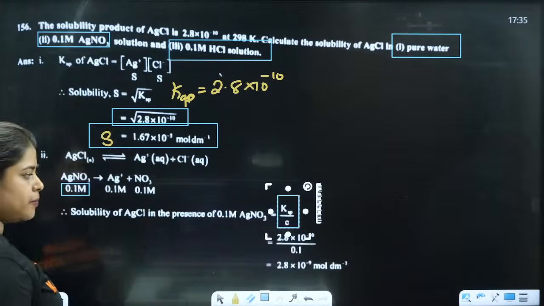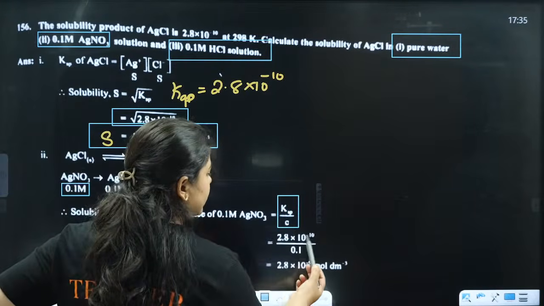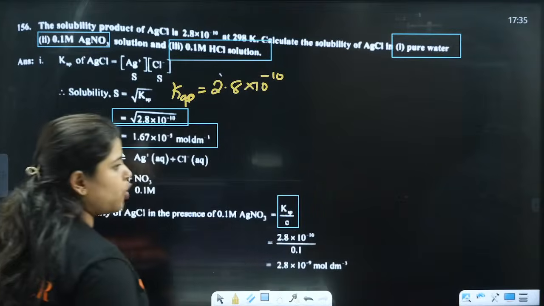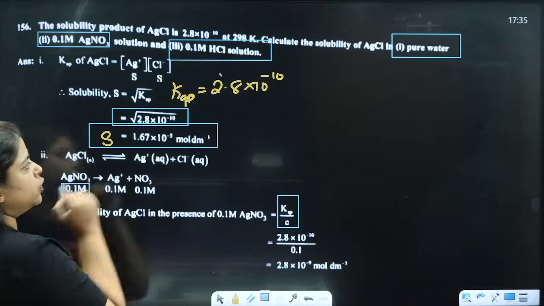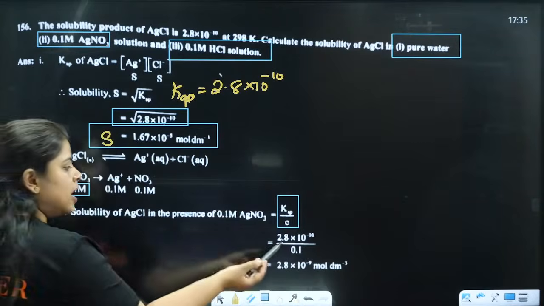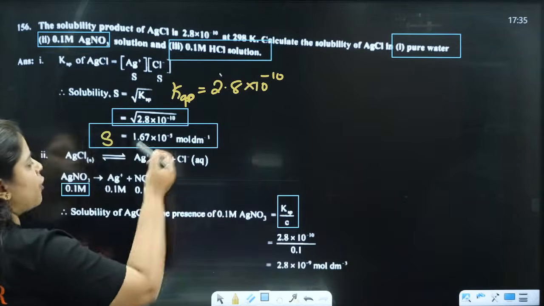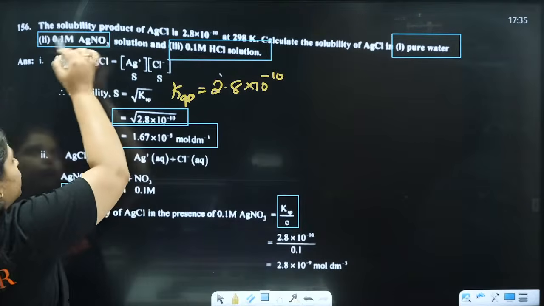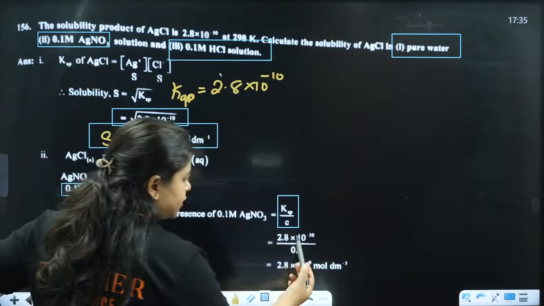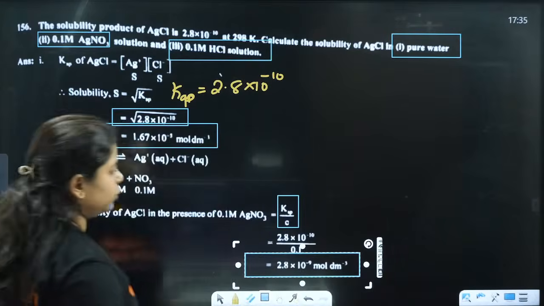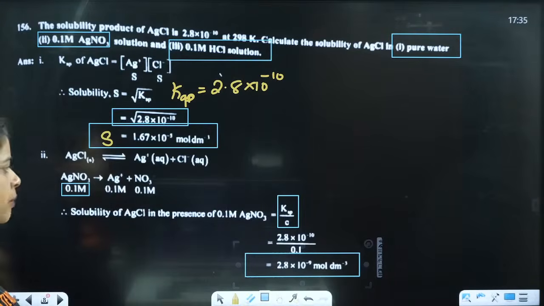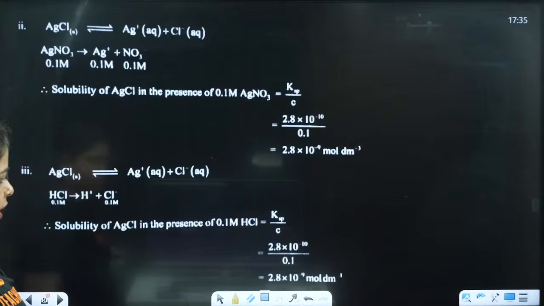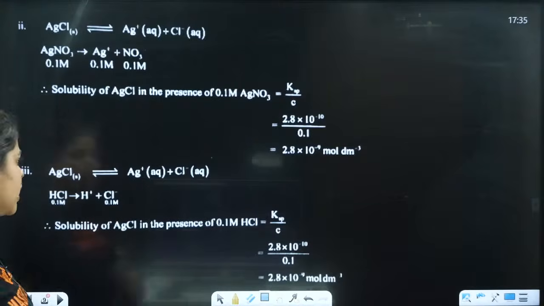Kp is equal to C. Solubility is Kp divided by C. So 2.8 into 10 raised to minus 10 divided by 0.1. Kp value we already know, 2.8 into 10 raised to minus 10. I have written it here. C value we already know, 0.1, they have given 0.1 m here. Substitute it. Just division you should do. You will get the value at 0.1 m AgNO3. You are going to get the answer as 2.8 into 10 raised to minus 9 mole per dm cube. Clear? Third one.